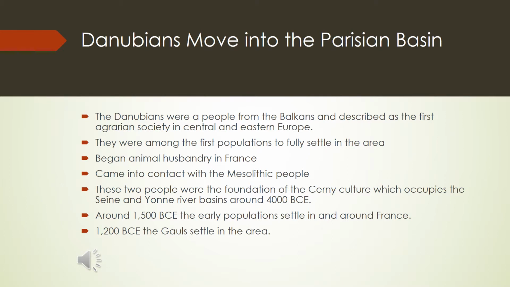Next we have the Danubians moving into the Parisian Basin. The Danubians were among the first populations to fully settle in the area and practice modern-day agriculture, and were the beginnings of animal husbandry in France.